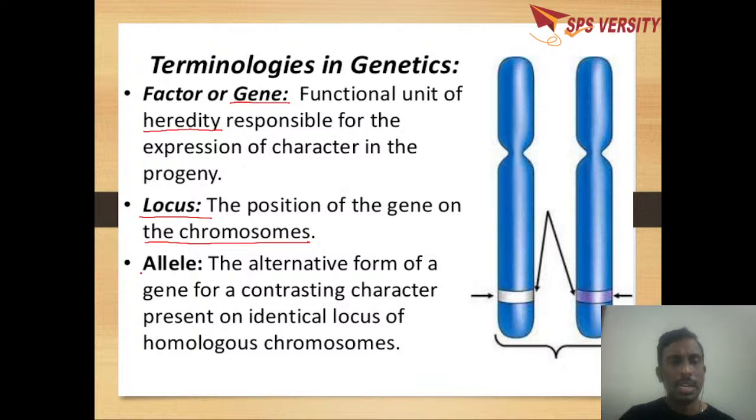What is an allele? An allele is the alternative form of a gene which is present at an identical locus. These two are called homologous chromosomes. Homologous means they carry the alternative forms of the gene, which we call alleles. So a gene has two alleles.